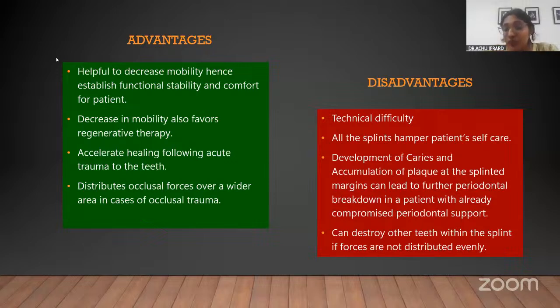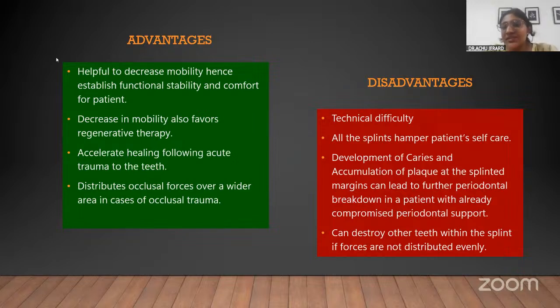In dental traumas where you have lost your teeth, you can just put it back, and in case of avulsion and subluxation, you can even try splinting. So these are the advantages, and it promotes healing even after surgery.